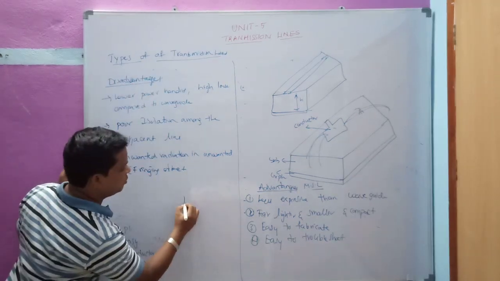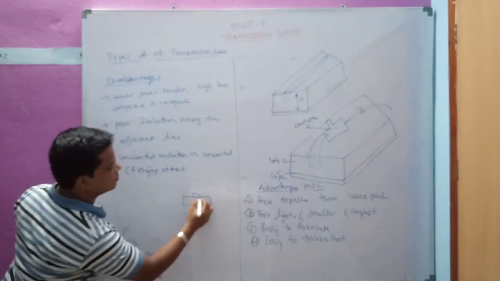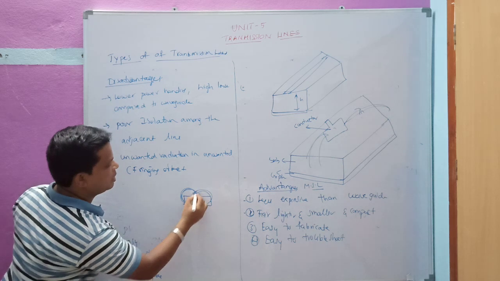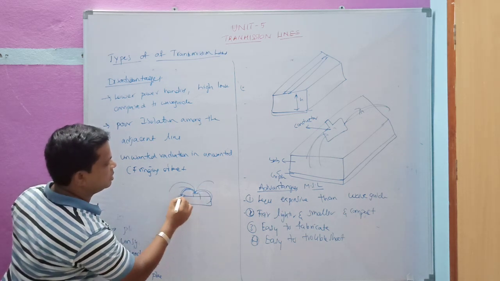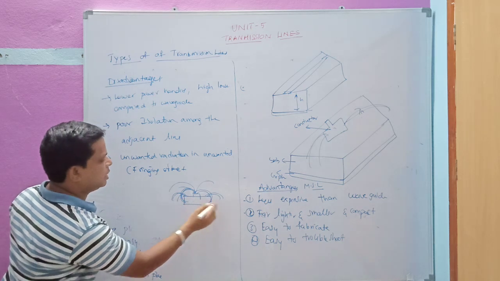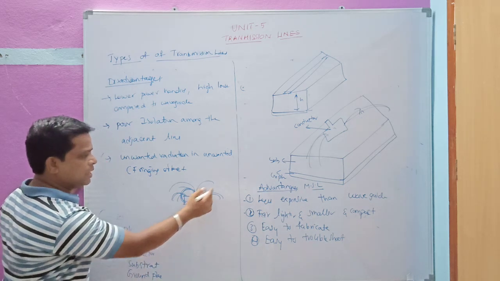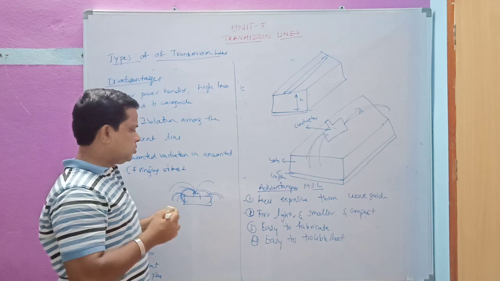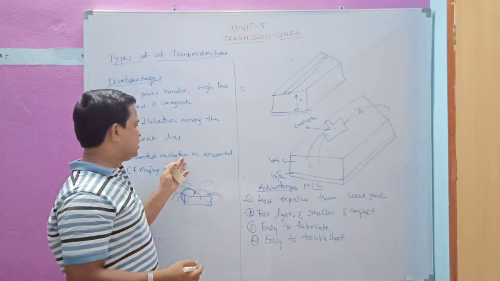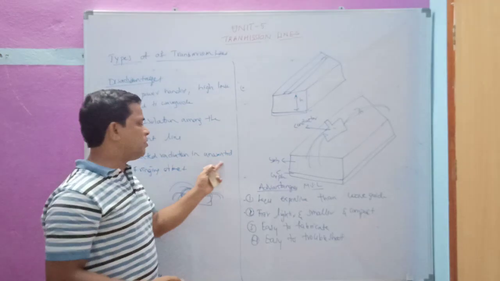Suppose you have a microstrip line like this. Most of the lines have to be confined in the substrate, but some of the electric lines go outside at the edges of the microstrip. They go outside the substrate. This type of radiation is more at high frequencies. That's why there is unwanted radiation in the unwanted direction.